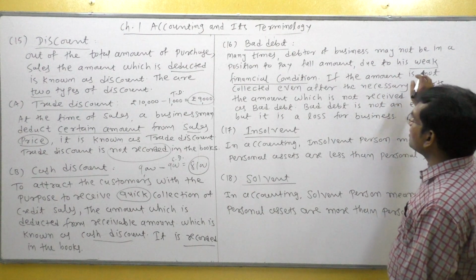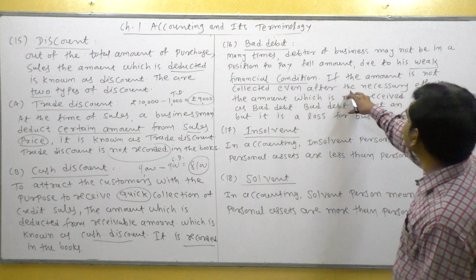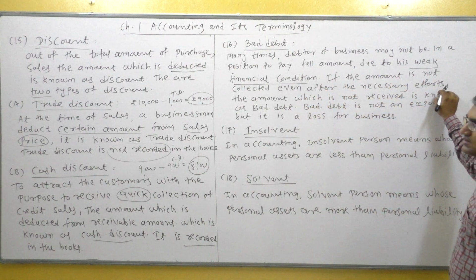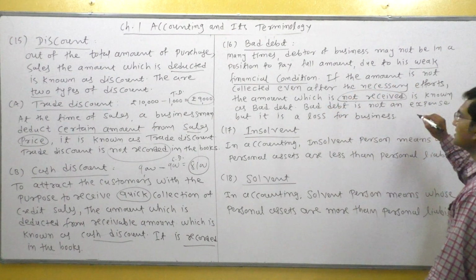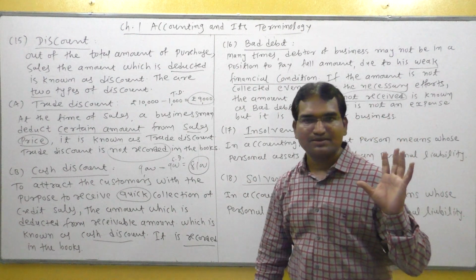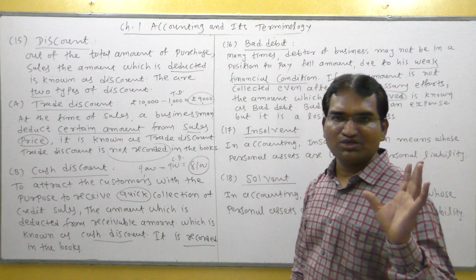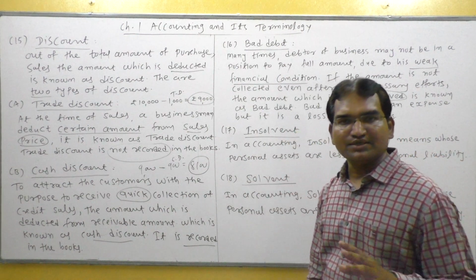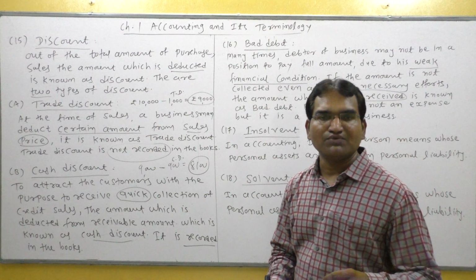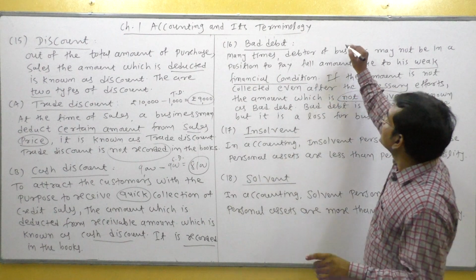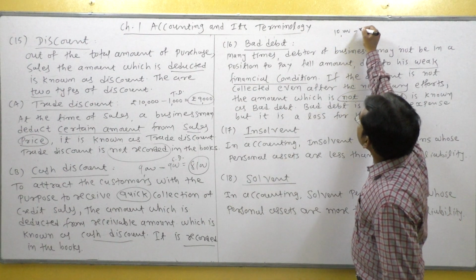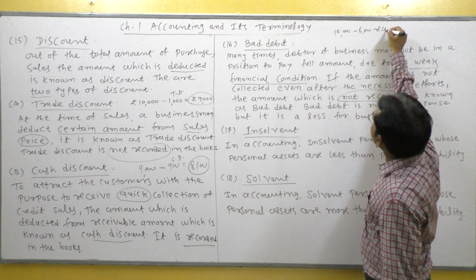If the amount is not collected even after the necessary efforts, the amount which is not received is known as bad debt. Suppose 10,000 receivable from some person, and due to weak financial position we have received only 6,000. Out of 10,000, 6,000 received.